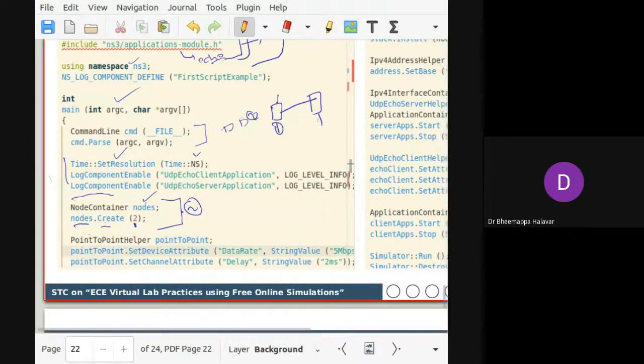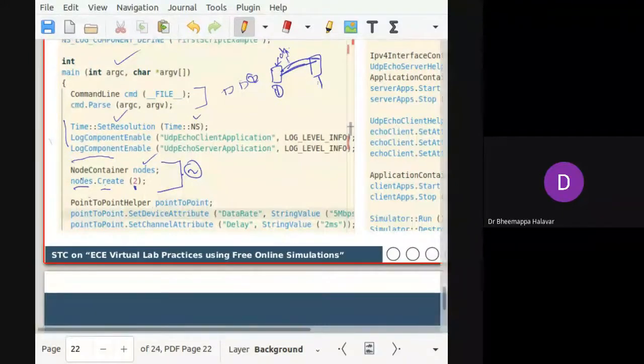Then adding a device, a net device. Net device in the sense of how they communicate: for example, for Ethernet this is CSMA, and for point-to-point there is no need to add a channel. For point-to-point, you have to mention the bandwidth and the delay for that particular channel. So how do you set the attribute?